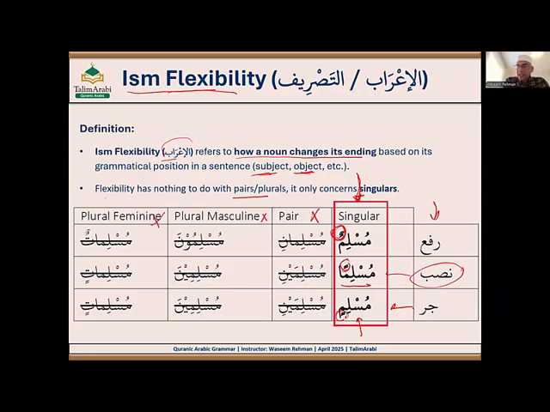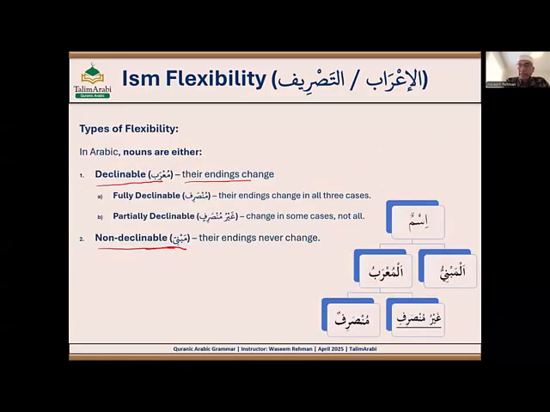So if the ending is changing, that ism is called declinable. I'm just introducing a new term today, right? The word Muslim is a declinable word. Why? Because its ending is changing. Sometimes it is dammatan, sometimes fathatan, sometimes kasratan. So this ism is declinable because its ending is changing. All right. So declinable means that if the ending of an ism is changing, that ism is called declinable, or mu'rab.